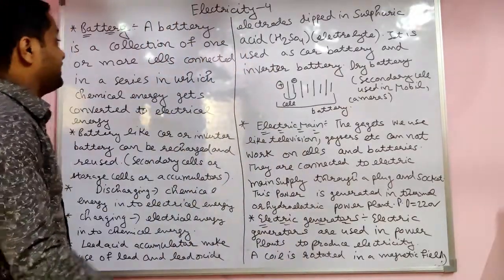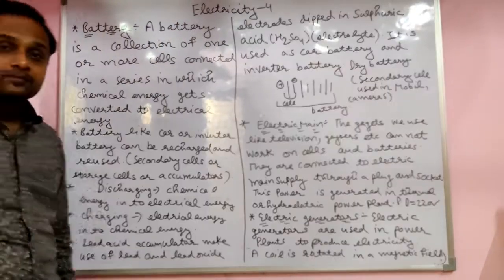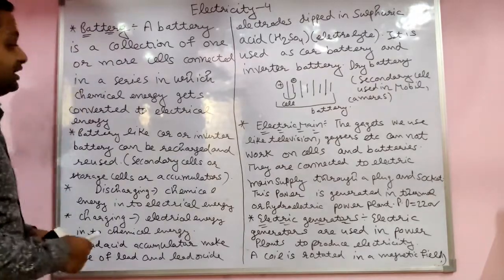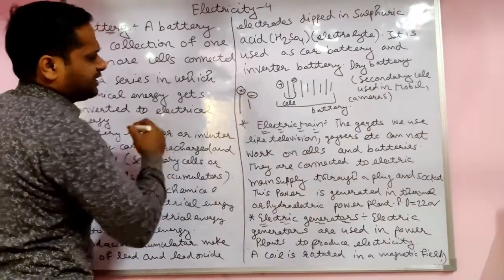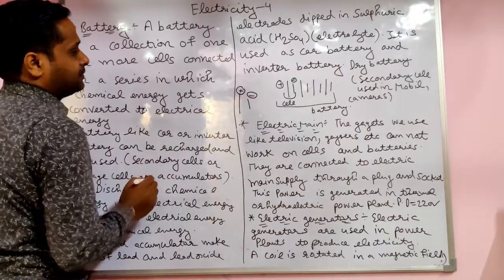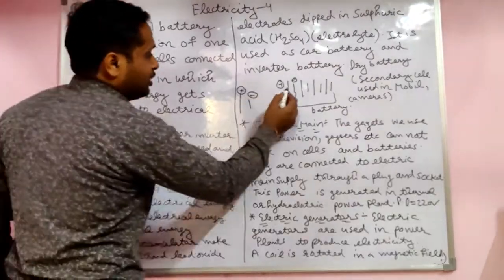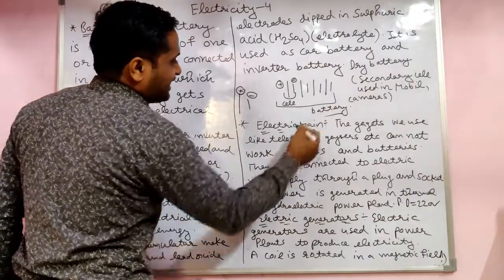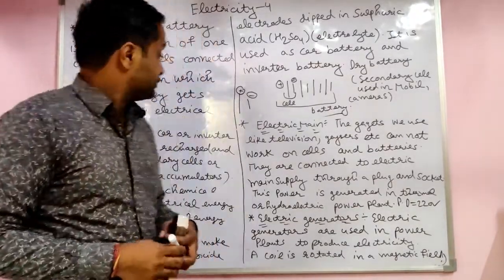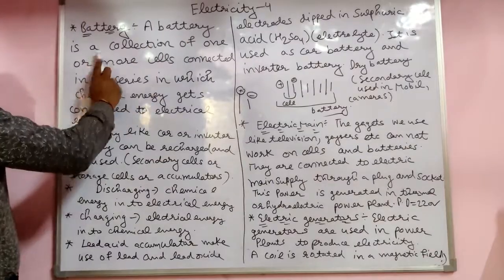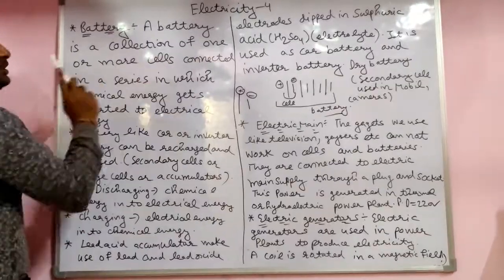But in this lecture, we first discuss the battery. What is a battery? You already know the symbol of the cell is like this: one is positive with a full line, one is negative with a half line. When a lot of cells combine with each other, that gives us a battery. A battery is a collection of one or more cells.